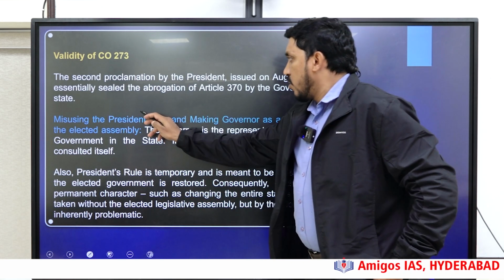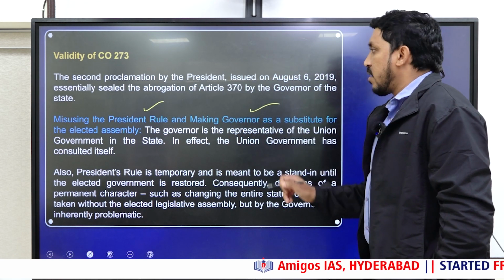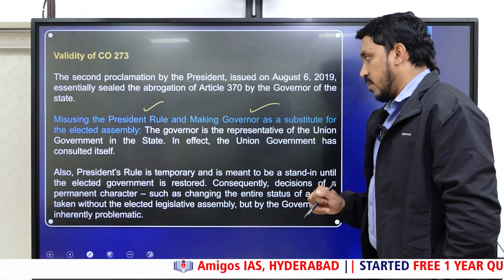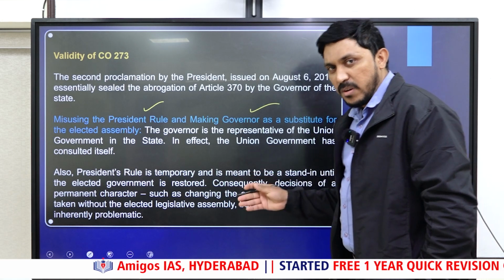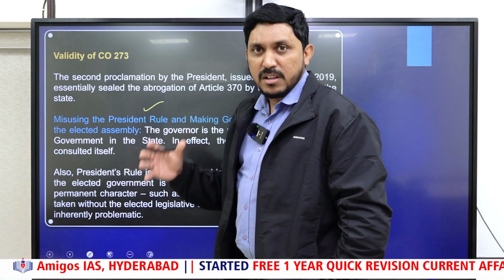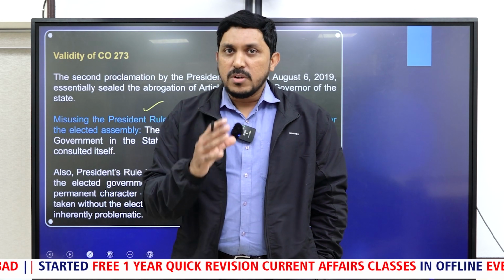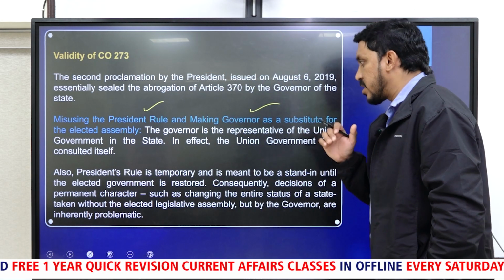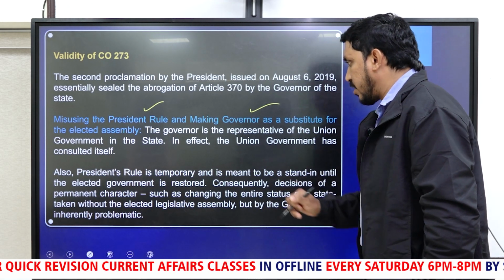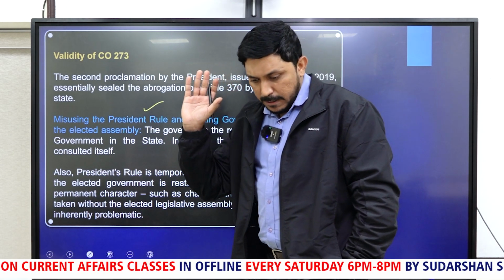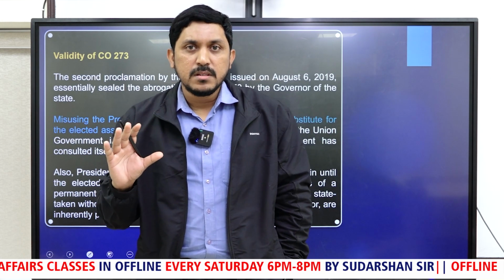See here, misusing President's rule and making the governor a substitute for the elected assembly. At the cost of repetition, I am just trying to make this point quite clear for you, because the legality of this particular decision is actually under scrutiny. Fine. So, President's rule is temporary and meant to be a stand-in arrangement. Let us consider what could have been done in this case.